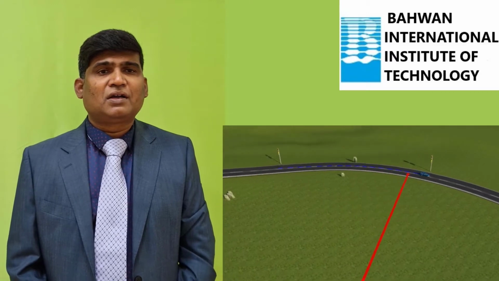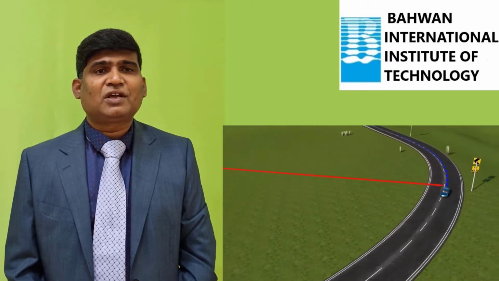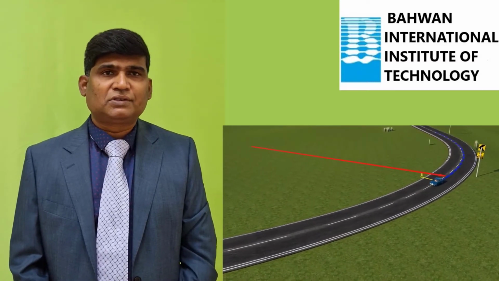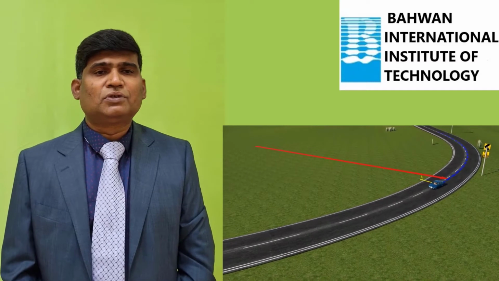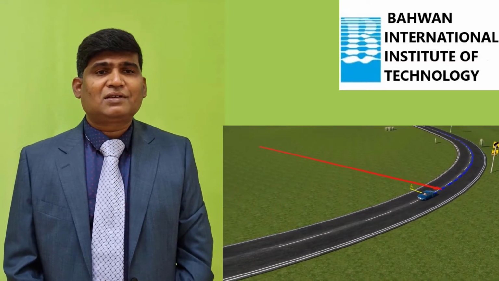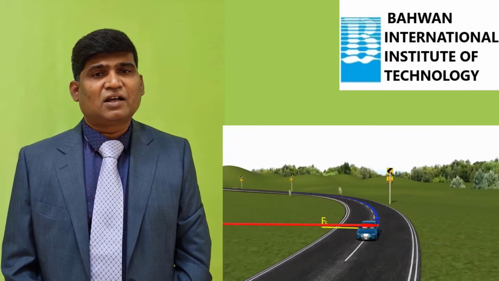So we know that if any vehicle has to move in a circular path or it has to take a turn in a curved path, it needs centripetal force. Without centripetal force, no body moves in a circular path. Then how is this car getting centripetal force when it is moving in a circular path?